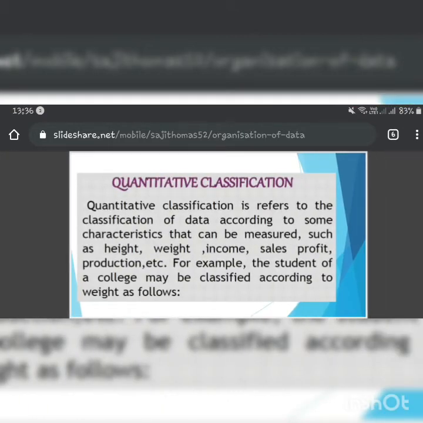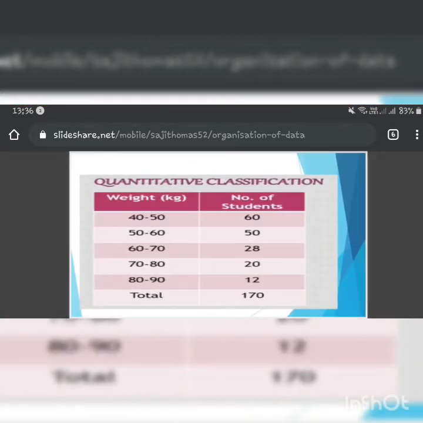Quantitative, when it talks about some number like height, weight, income, sales, profit, etc. See the example, weight and number of students. So this is the quantitative classification.